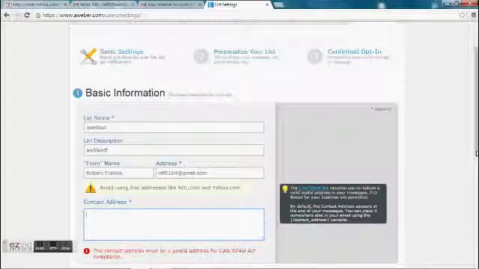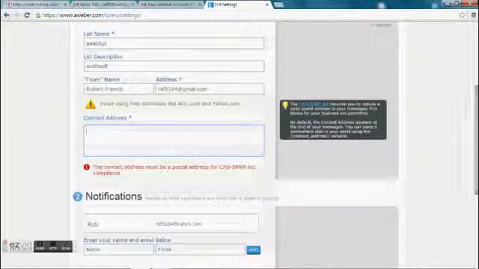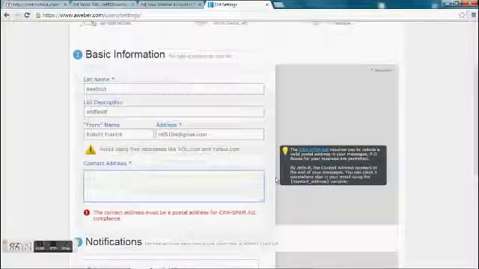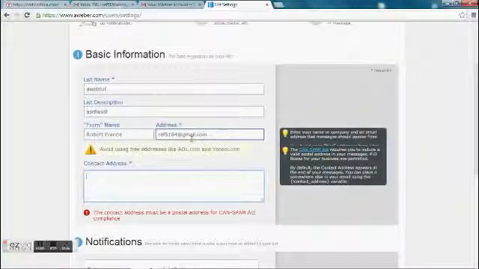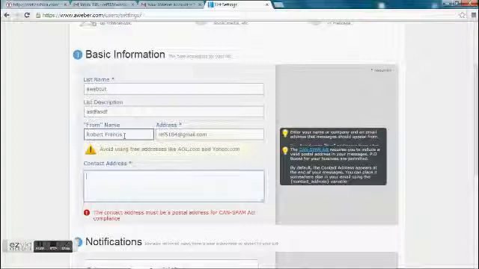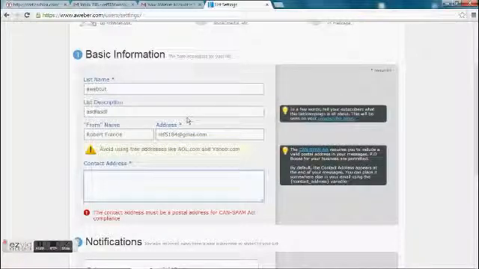This will be the email and your name that you filled out when you signed up for Aweber. Basically, when you email your list, it'll show your name and your email address as it shows here. You can also give the list a description if you want.